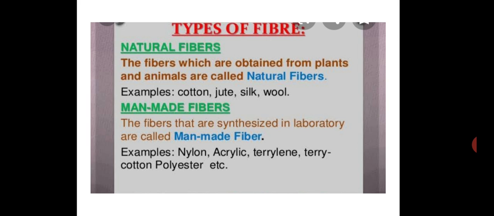Natural fibers are those fibers which are obtained from plants and animals. For example, cotton, jute, silk, wool, etc. Similarly, man-made fibers or synthetic fibers are those fibers which are synthesized in laboratory. For example, nylon, acrylic, terylene, terrycot, polyester.